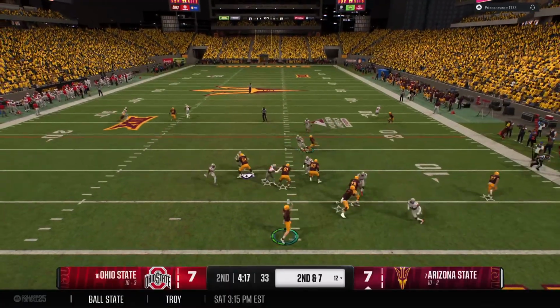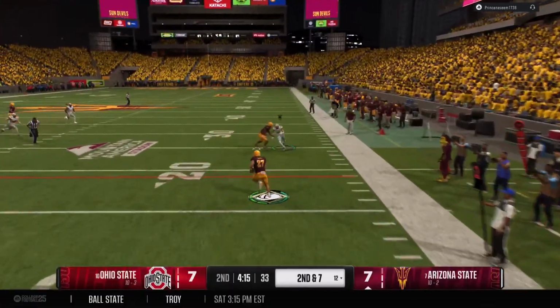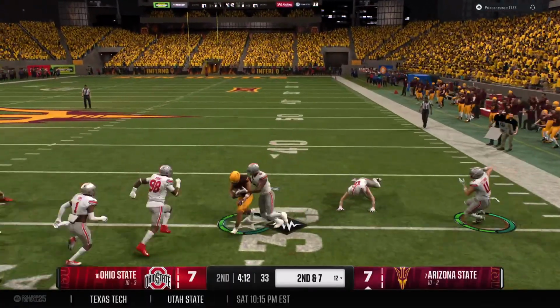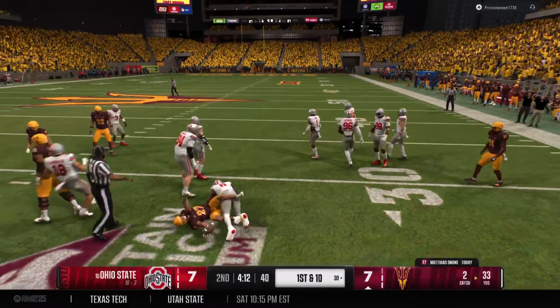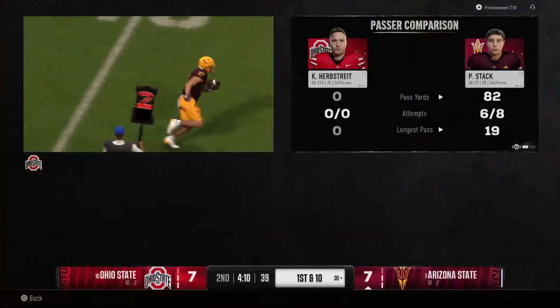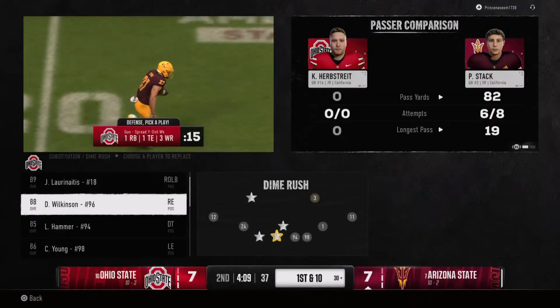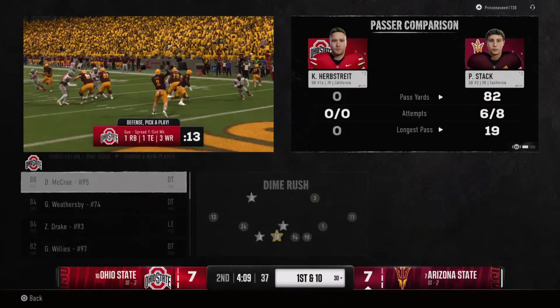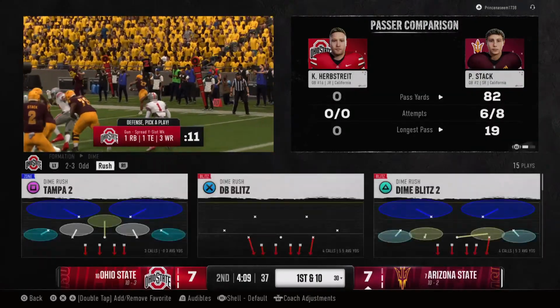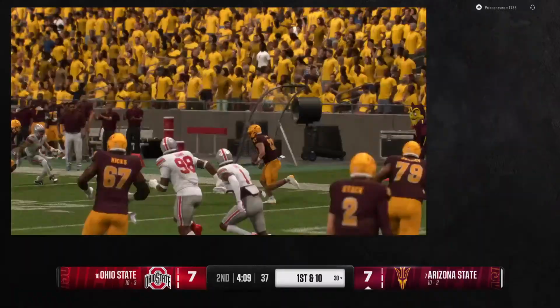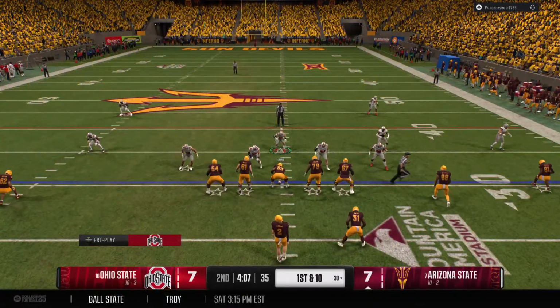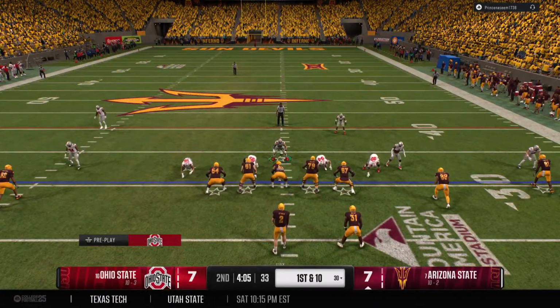Looking to pass here on 2nd down. Catch made on the right side. Tackled right at the 30. Good enough to move the sticks. Boy, another positive game for this offense, and this quarterback continues to show how dangerous he is when he has time to throw. The defensive coordinator's got to change up his looks, maybe bring in the blitz, anything they can do to get this quarterback out of this rhythm.